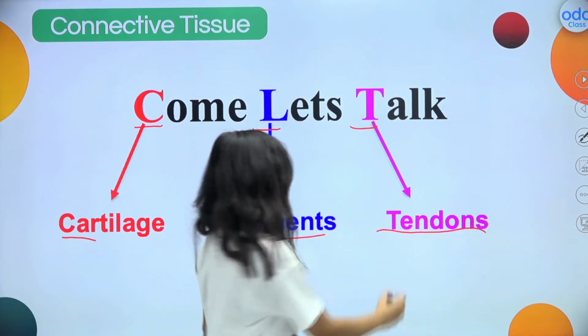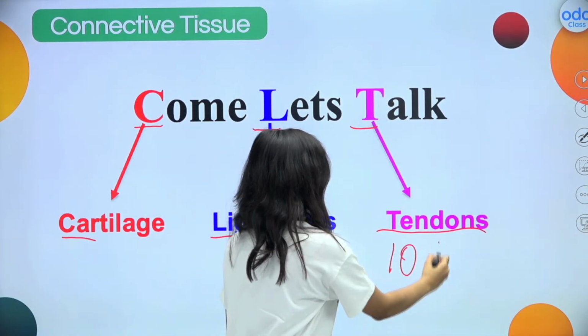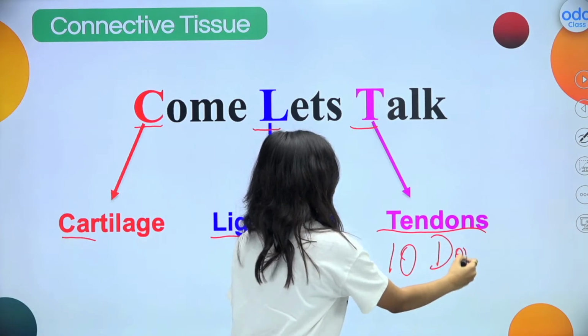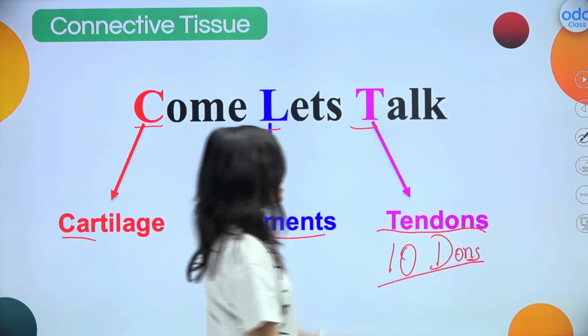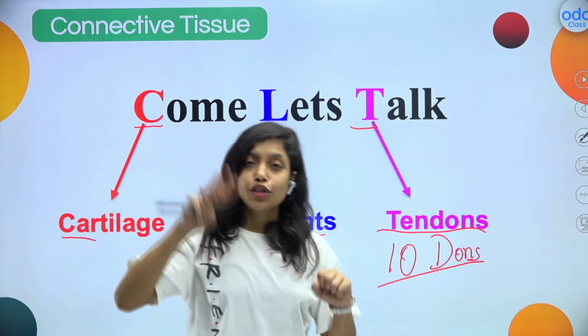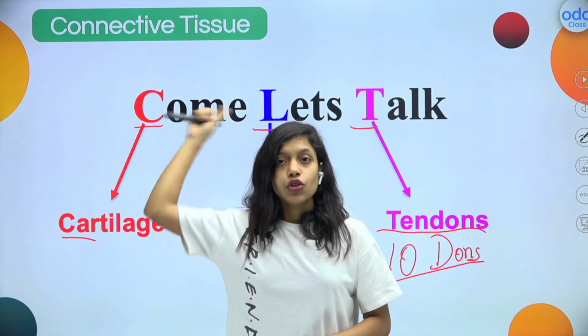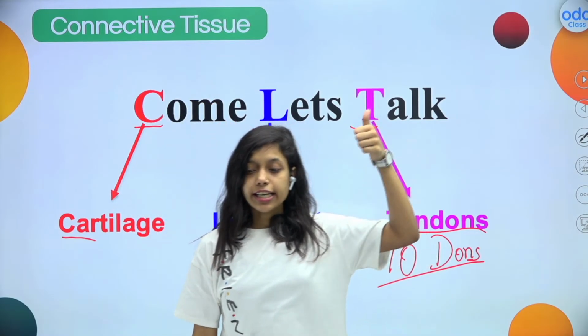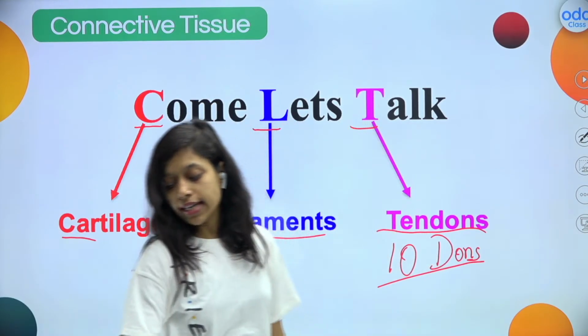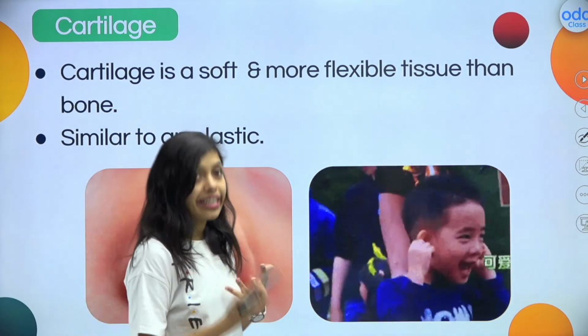You can easily remember tendons. So these are the three different connective tissues present in the human skeletal system: cartilage, ligaments, and tendons. Is it clear to all of you? Now let us study what cartilages are.